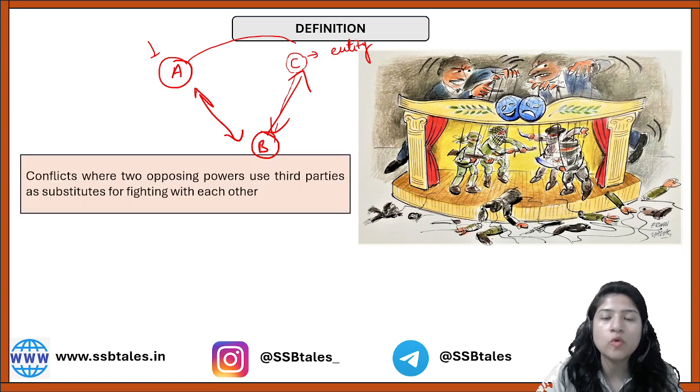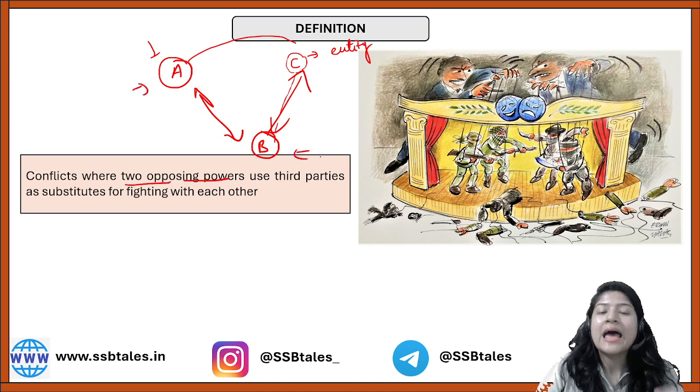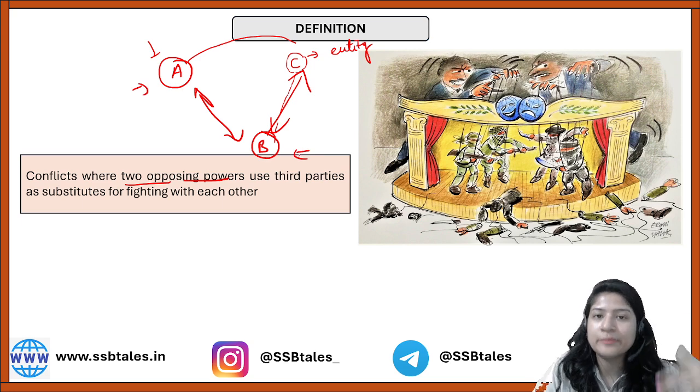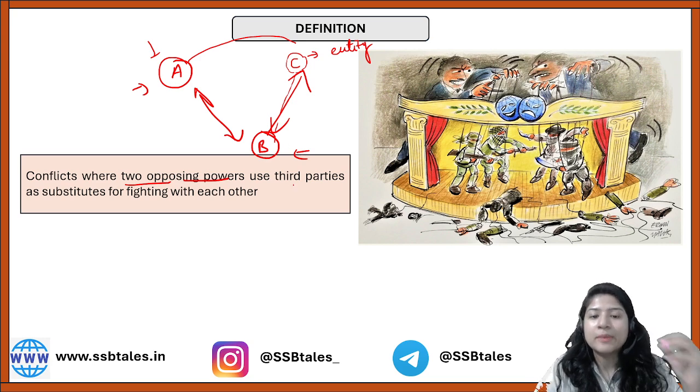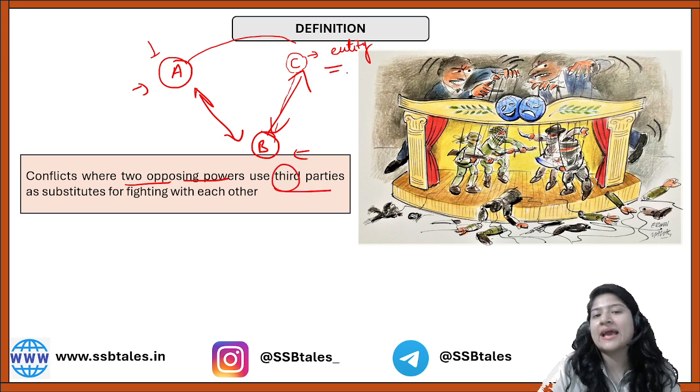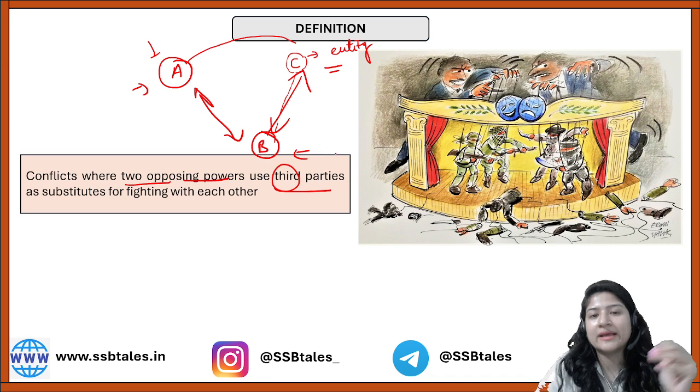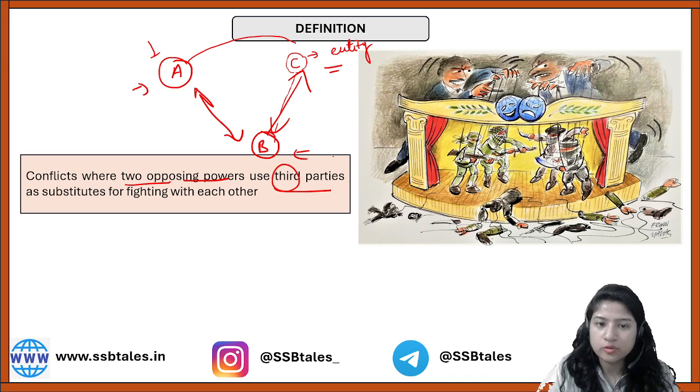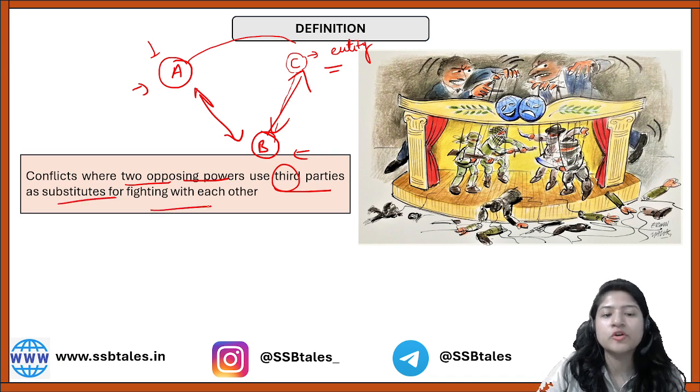So what is a proxy war? It is the conflict that happens between two opposing powers, in our example A and B, who do not directly engage in military confrontation or come to war, but use a third party. It can be a separate nation or any rebellious group that exists within the country, as a substitute for fighting with each other.